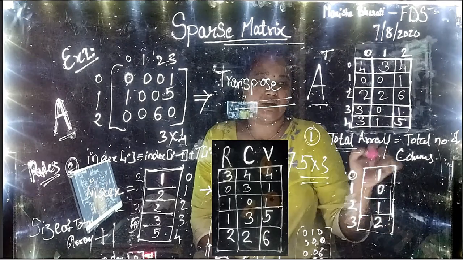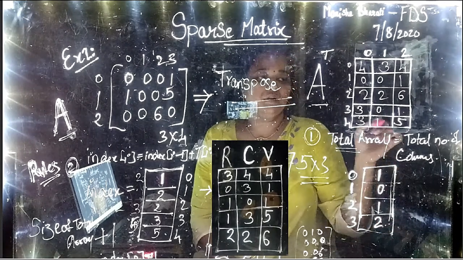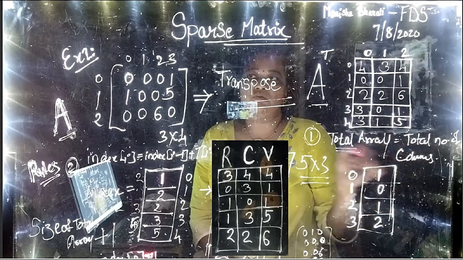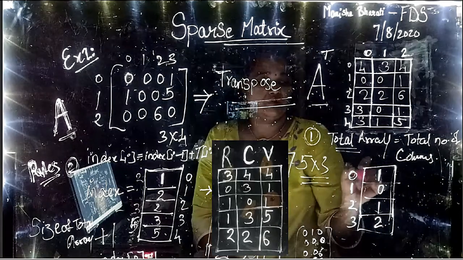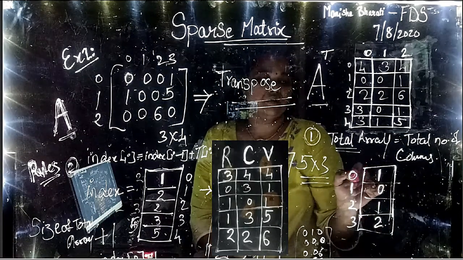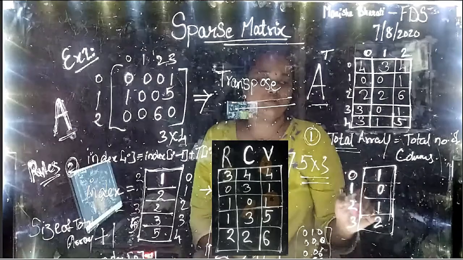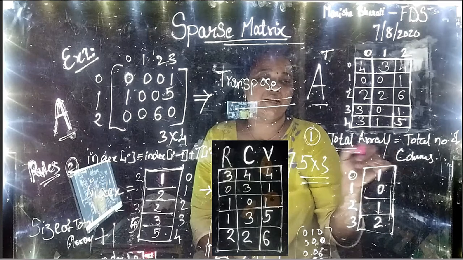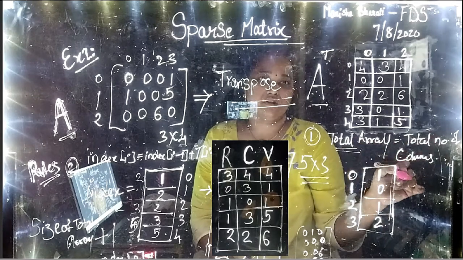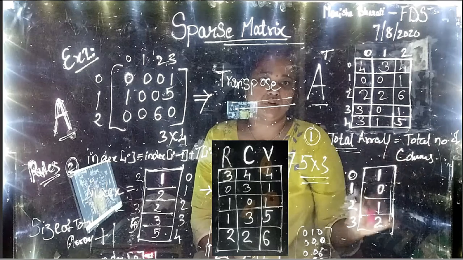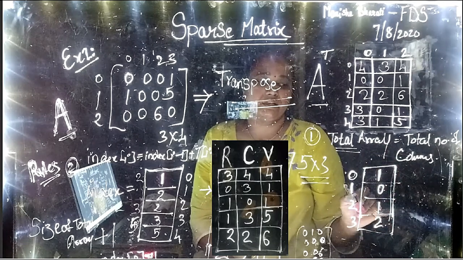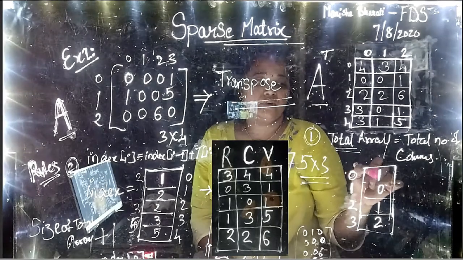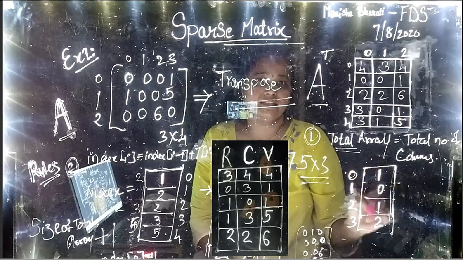One dimensional array, that means 1 column, and how many rows? Total number of columns. So we have 4 columns, so we will be having 4 rows. So 0, 1, 2, 3. So in total there are 4 rows. The formula is total array equal to total number of columns, one dimensional array. Now what are the values? How are the values written inside this one dimensional array?